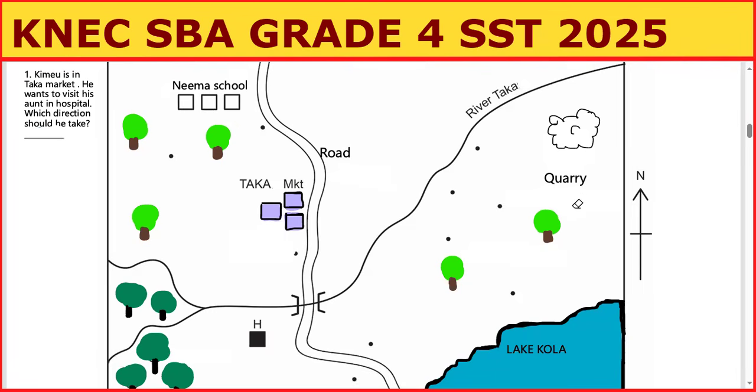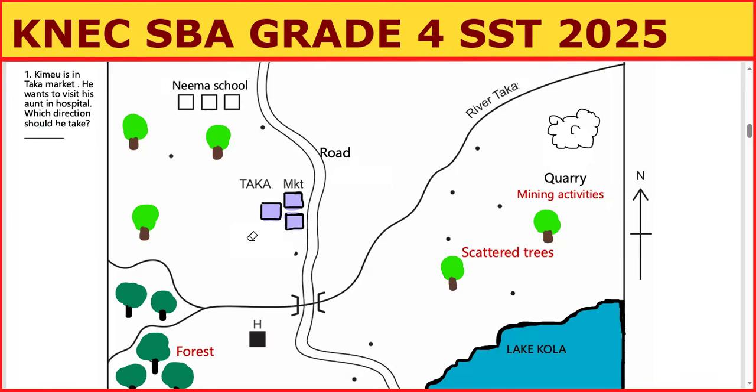So when you look at the map here, we have quarry. Quarry shows mining activities. Then this one in the key, it is the scattered trees. Then we have another one here. This is forest. I think you can see it. Yeah, this is forest.